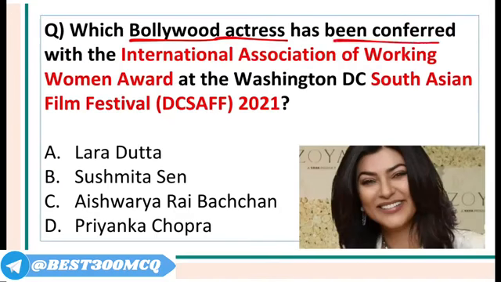Which Bollywood actress has been conferred with the International Association of Working Women Award? This award was bestowed upon Sushmita Sen, former Miss Universe.